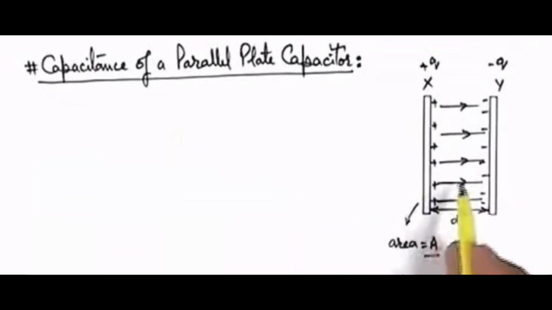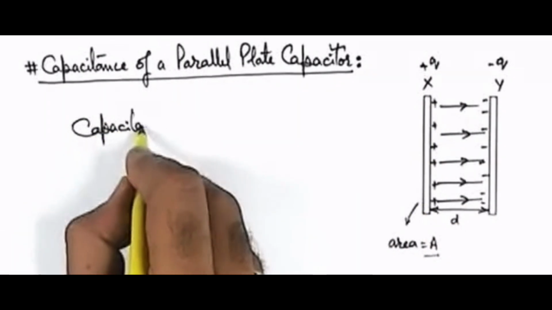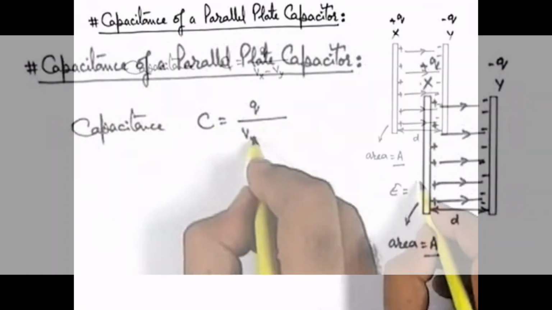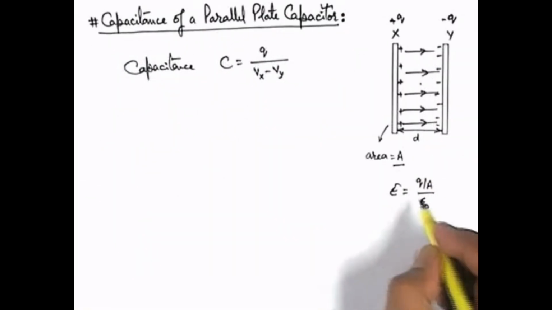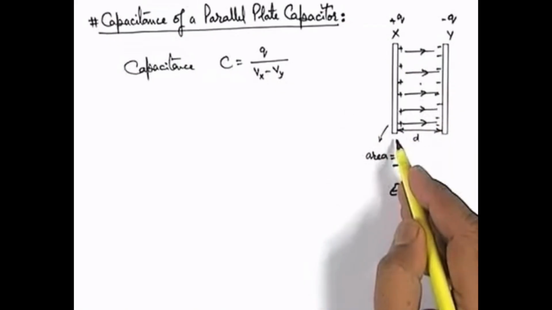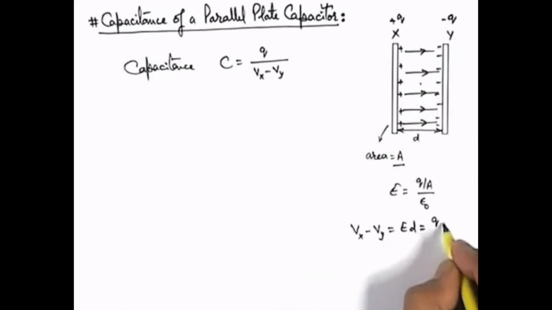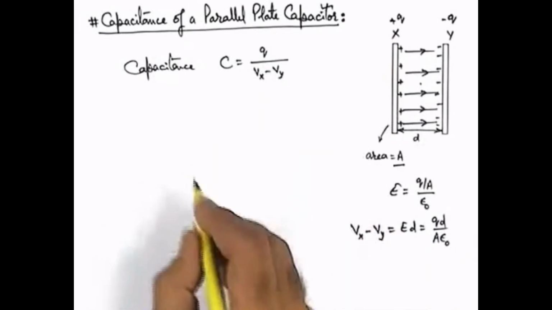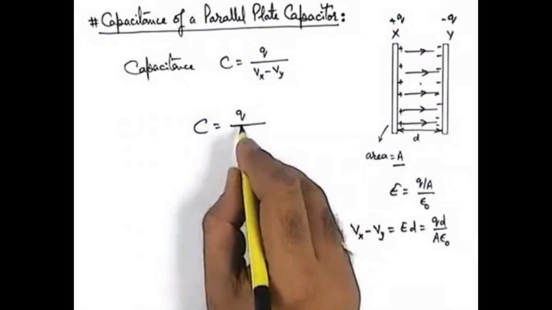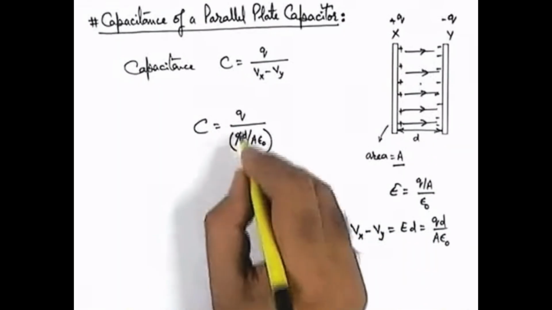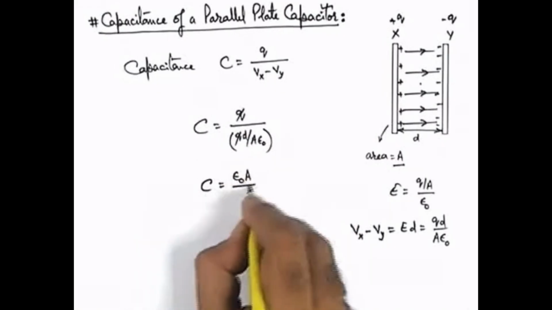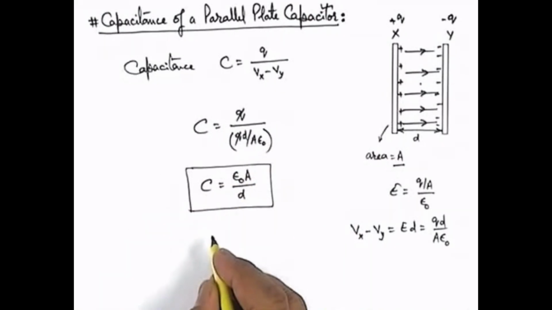So we can find the capacitance of the region between the two plates, that is called the parallel plate capacitor. Here capacitance C can be given as supplied charge divided by Vx minus Vy. The electric field is Q by A epsilon naught, and as the electric field is considered to be uniform as the plates are large and the separation is small, we can write the potential difference Vx minus Vy equals Ed. That can be written as Qd by A epsilon naught. If we substitute the value of this potential difference, you can see the capacitance can be given by Q upon Qd by A epsilon naught. Here the charge Q gets cancelled out and the capacitance will be epsilon naught A by d. This is the capacitance of a parallel plate capacitor.